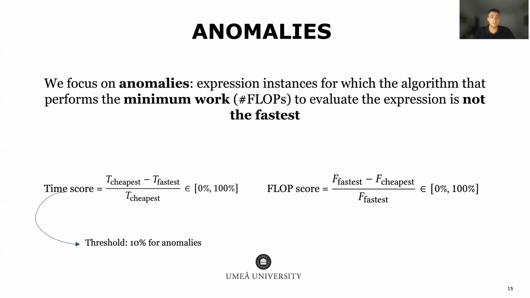We typically include a certain threshold in terms of time score to classify an instance as an anomaly. Typically, we choose this to be 10%. This is done to avoid tagging as anomalies instances for which the difference between fastest and cheapest is negligible.